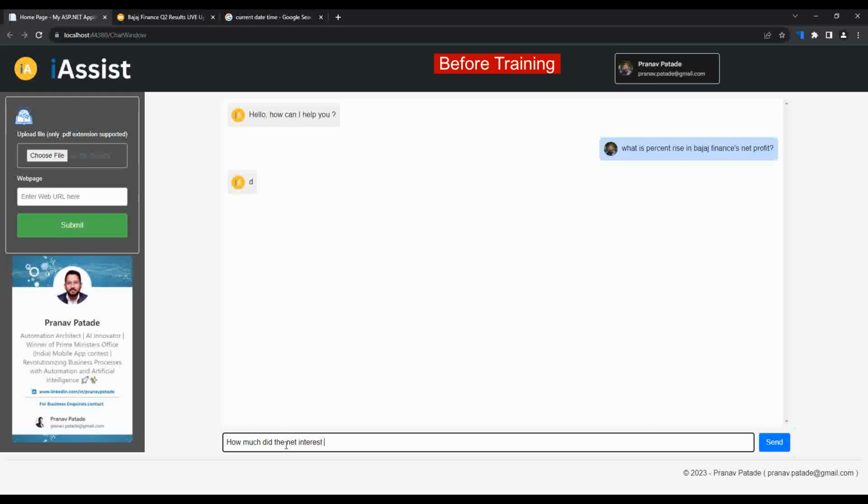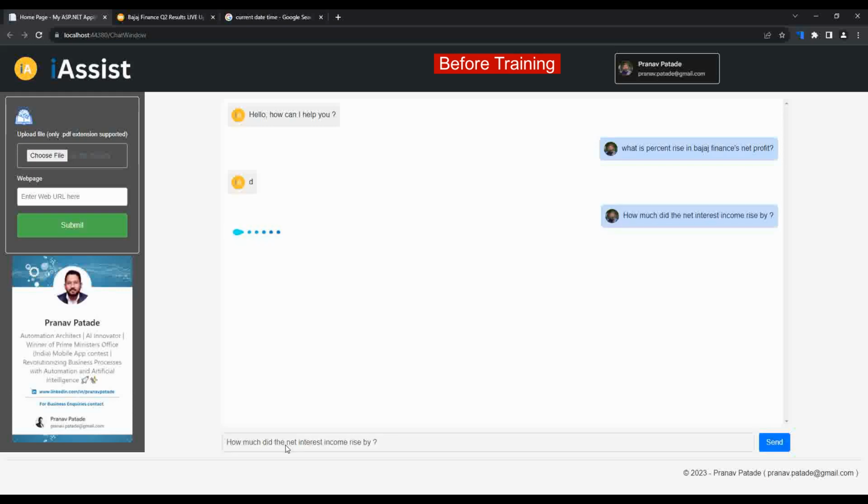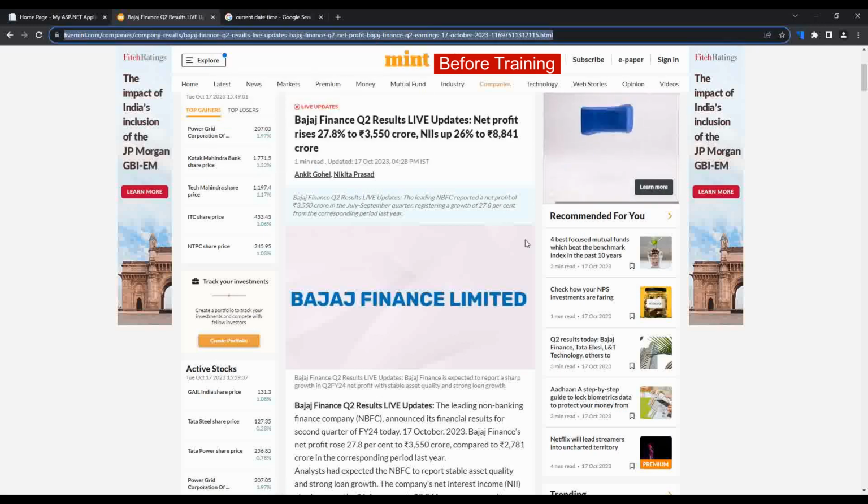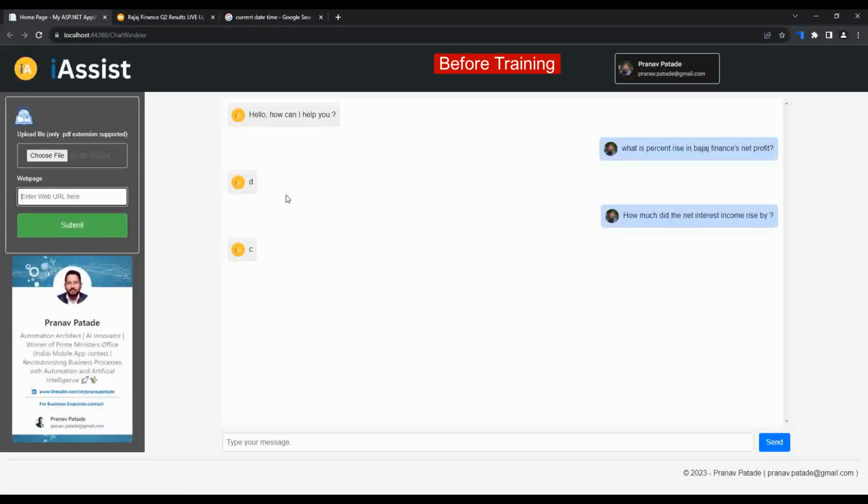How much did the net interest income rise by? So that is also mentioned in the news article, but it again gave the absurd result. You can see net index up by 26% and 27%.